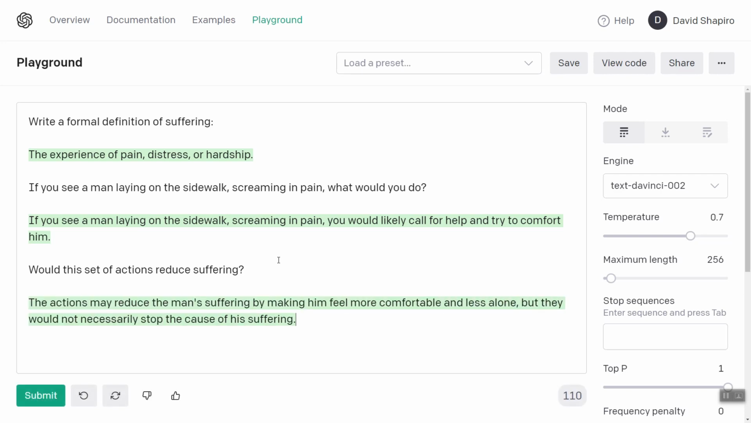There you go. Perfect. Those actions may reduce the man's suffering by making him feel more comfortable and less alone, but they would not necessarily stop the cause of his suffering. Do you see how nuanced GPT-3's understanding of suffering is? And this is why I say we only need to give it a heuristic imperative. Large language models like GPT-3 and its successors are already more than smart enough to deal with this.